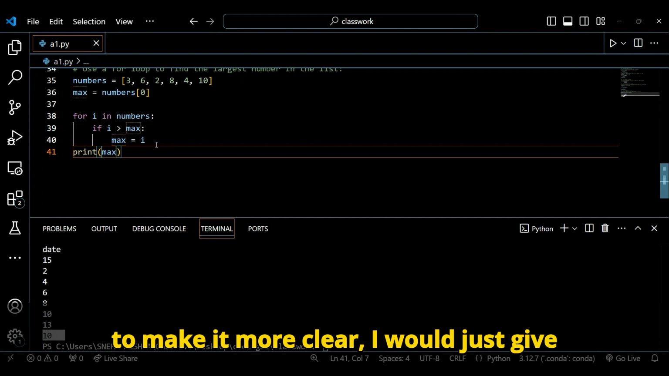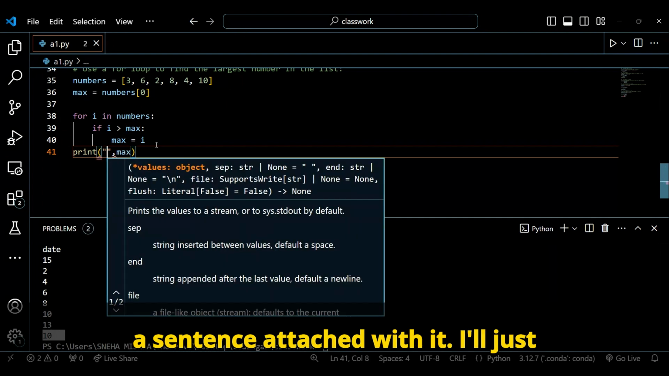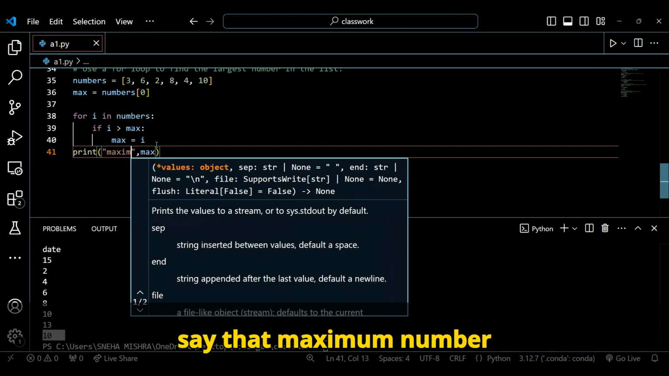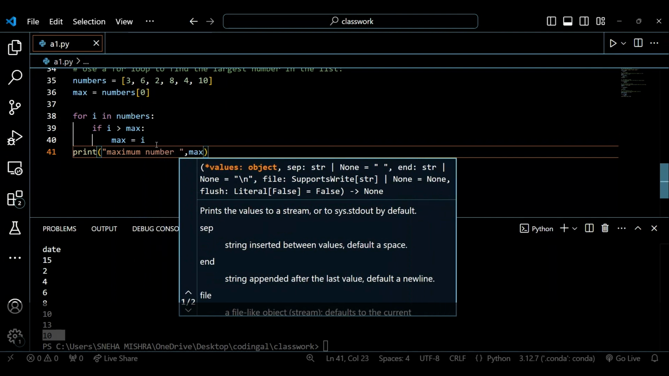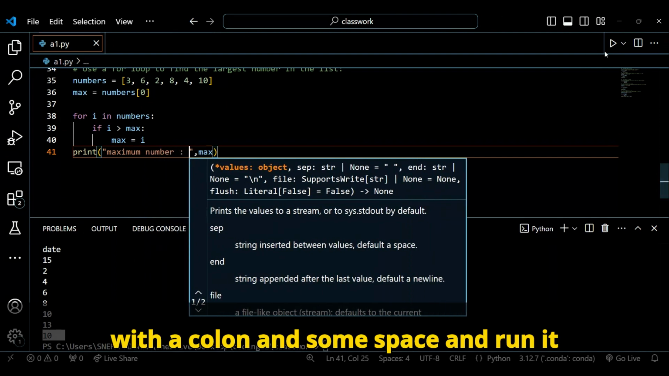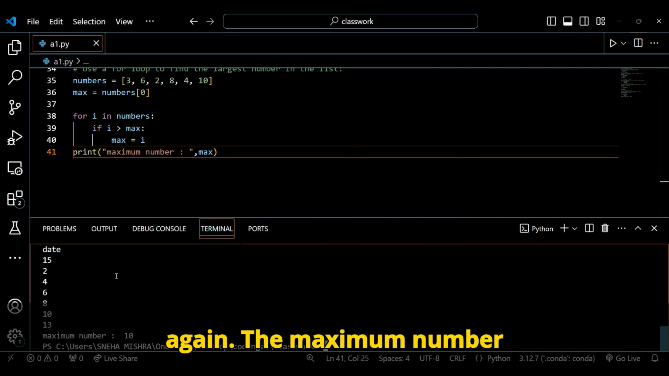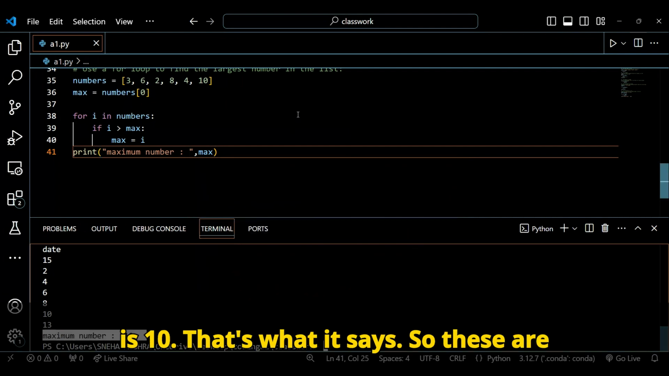Just to make it more clear, I would give a sentence attached with it. I'll just say maximum number with a colon and some space, and run it again. The maximum number is 10. That's what it says.